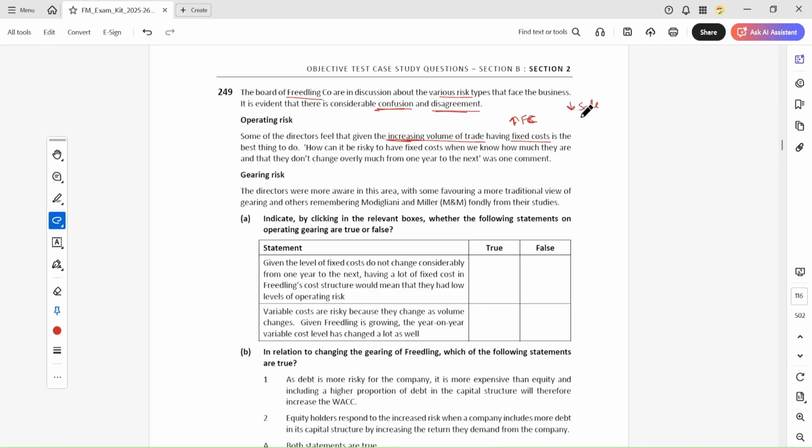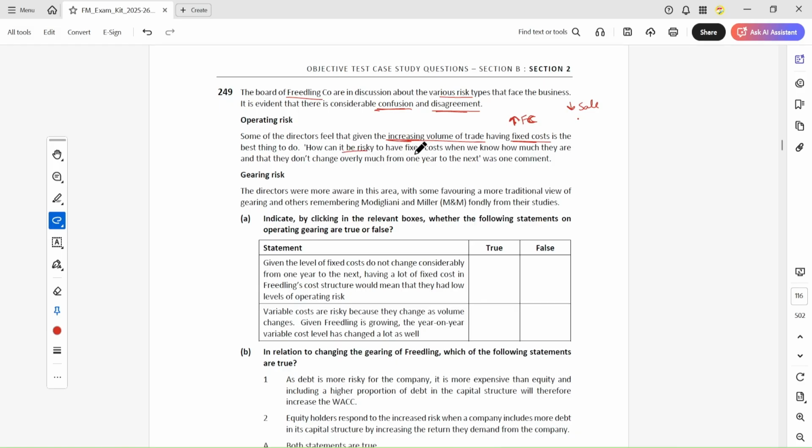in case of decreasing sales, you have to pay the fixed cost. When you pay the fixed cost, your profit will decrease. Even if you don't have any sale, you have to pay the fixed cost. This is the risk. But they are saying that with increasing sales volume, the fixed cost is the best thing. In case of increasing sales, it is the best thing, but in case of decreasing sales, this is not a best thing.